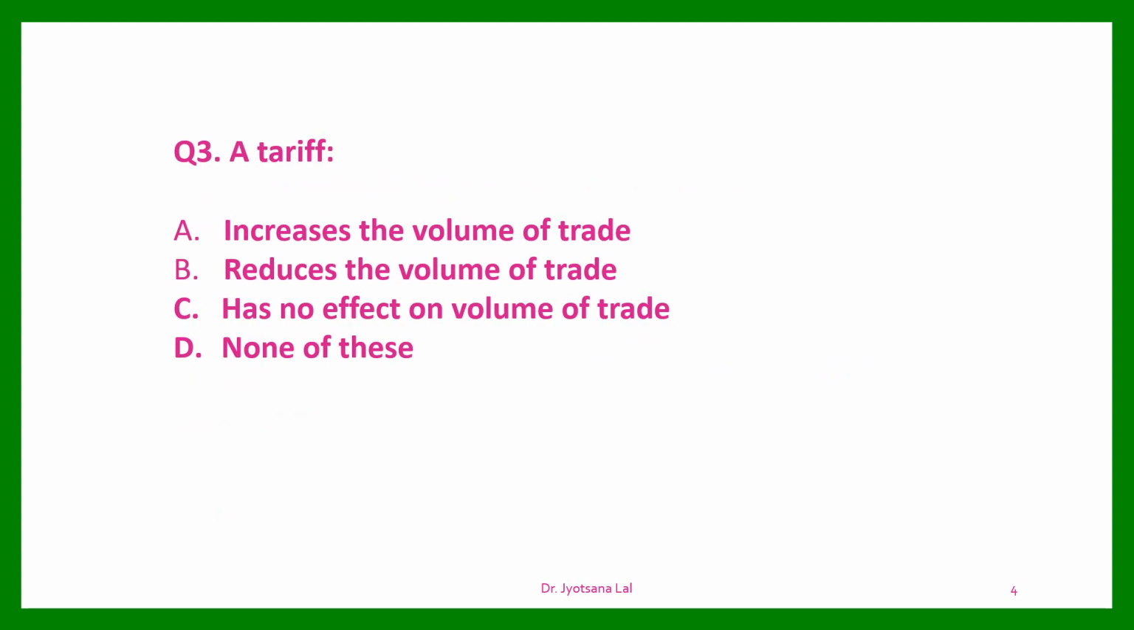Question number 3. A tariff. Options are given: increases the volume of trade, reduces the volume of trade, has no effect on volume of trade, none of these. So what will be the correct option, guys? Very simple question. The correct option is B. Tariff reduces the volume of trade. Tariff is a kind of tax and it is a protective device. It protects internal goods and industries from international competition. The tariff is imposed by the government. So when tariff is imposed, the import is reduced, and in this way the volume of trade is reduced.